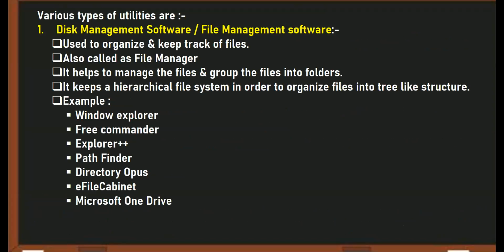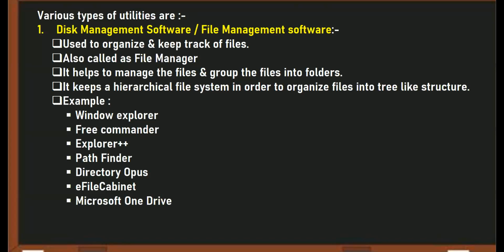So let us study the first type of utility. The first type of utility is disk management or file management software. Beta, in a general sense, if we want to define a file, how can we define it? File means a set of records.